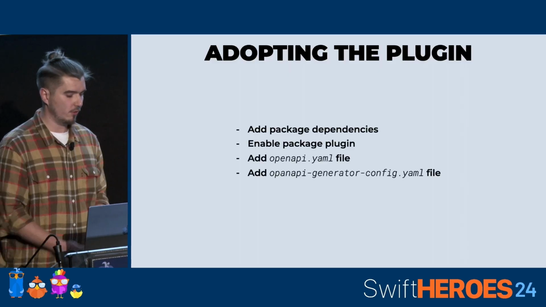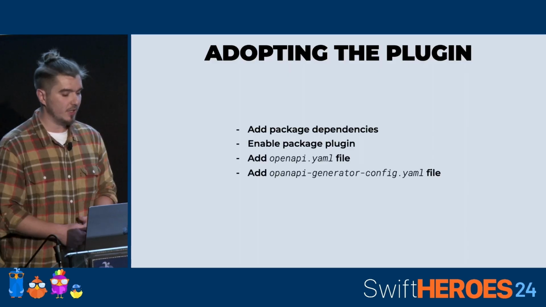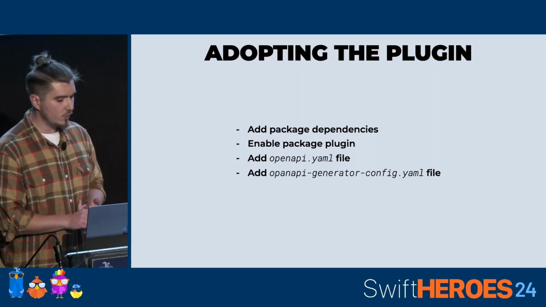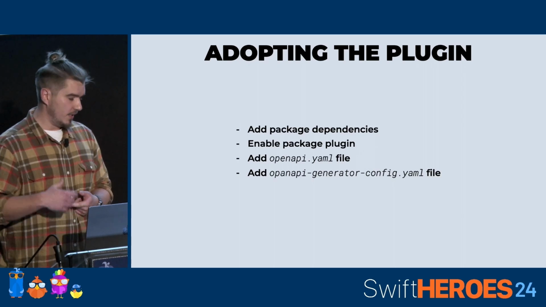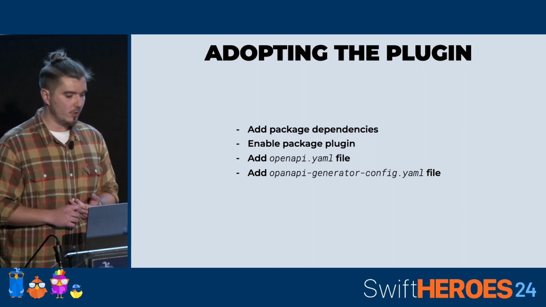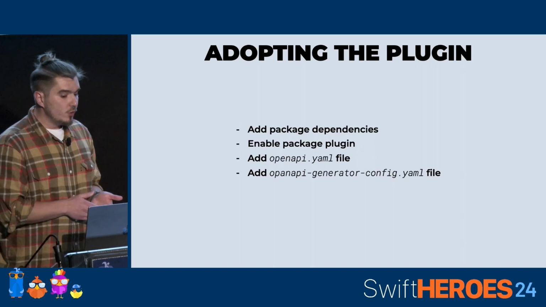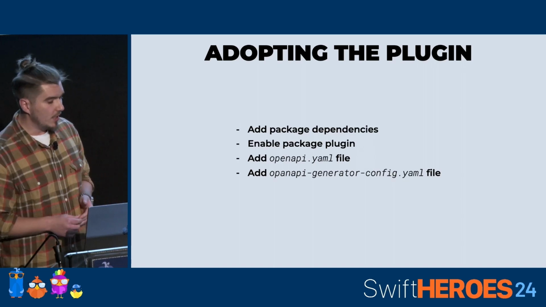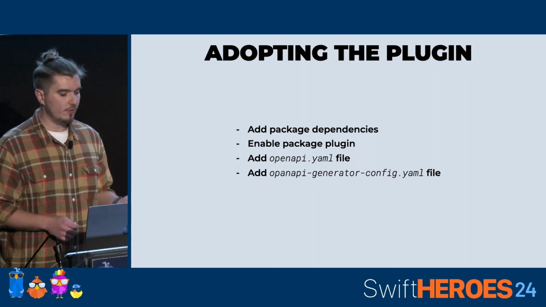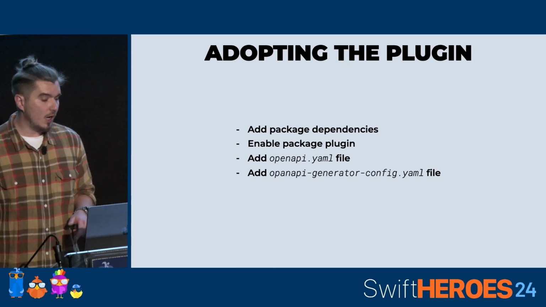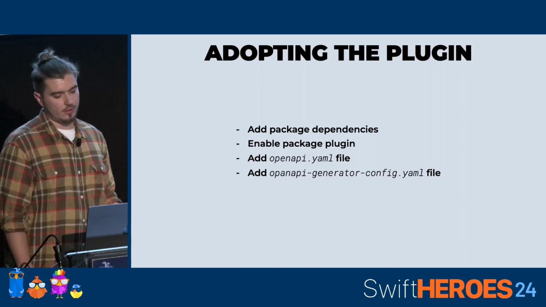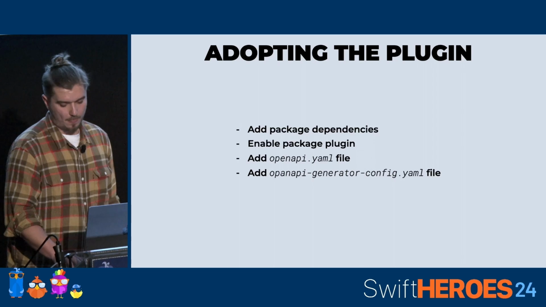First of all, as always, we need to define some dependencies. Then we need to enable the package plugin and set it up to run on every build. Then we need to add to our sources the OpenAPI document we just reviewed. And we need to add some kind of configuration, and this one we will see in a second.